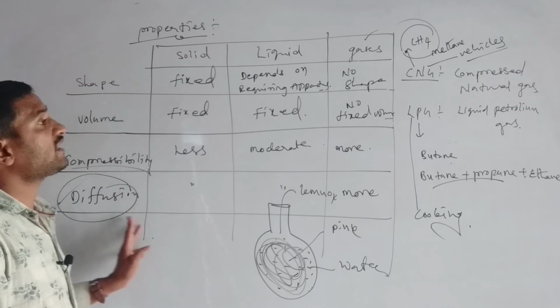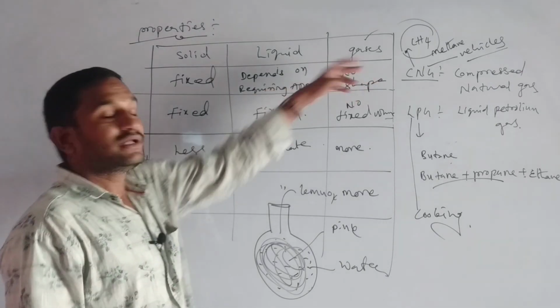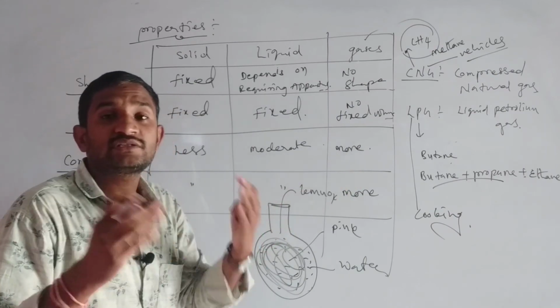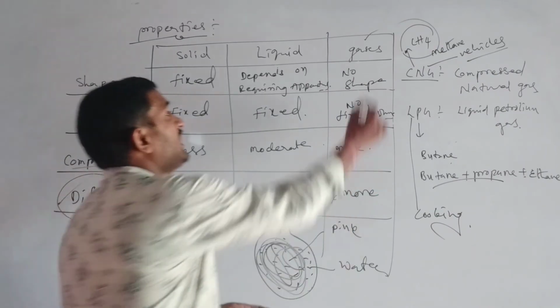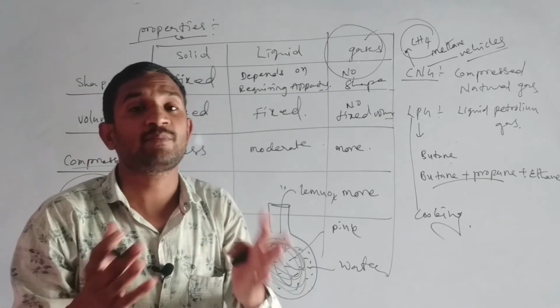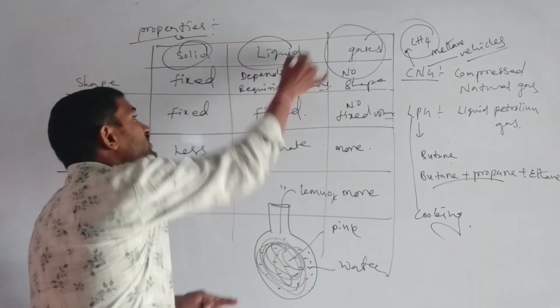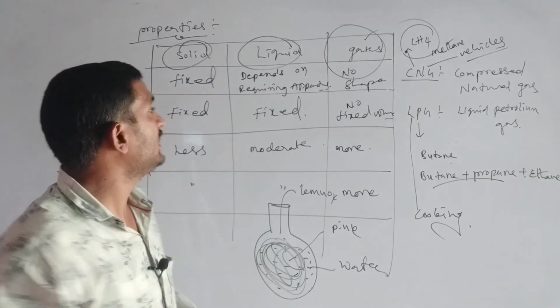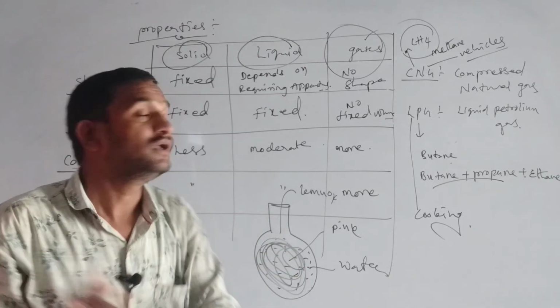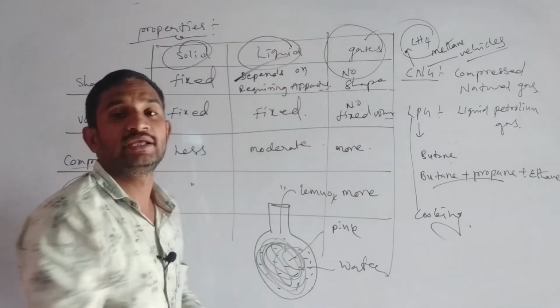The diffusion rate is more in the gases. The compressibility is more in the gases. Gases don't have a fixed shape and volume. Solids have a fixed shape and volume, and liquids have a fixed volume, but their shape depends on the apparatus that holds them.